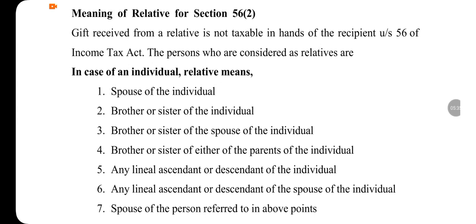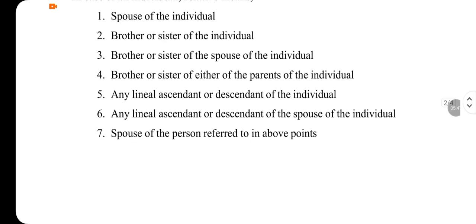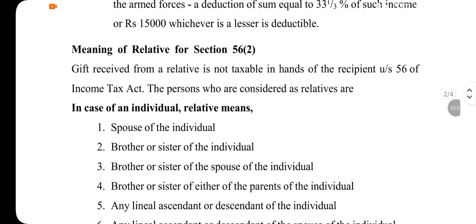Any lineal ascendant or descendant of the individual, any lineal ascendant or descendant of the spouse of the individual, spouse of the person referred to in the above points. Okay, so these are the people who are considered as your relatives. Please note that cousins are not considered as relatives under the income tax.